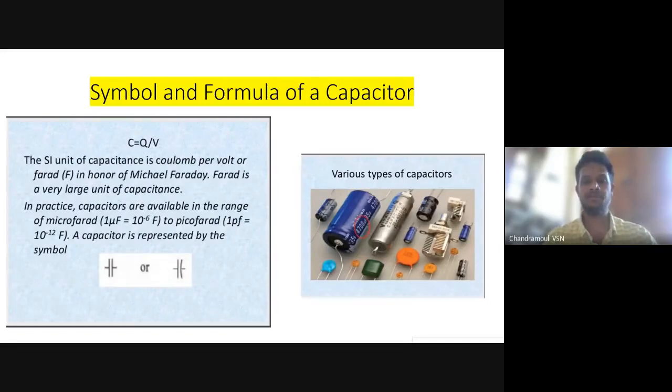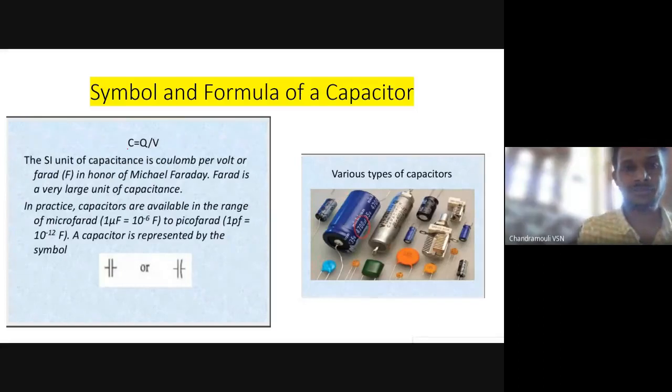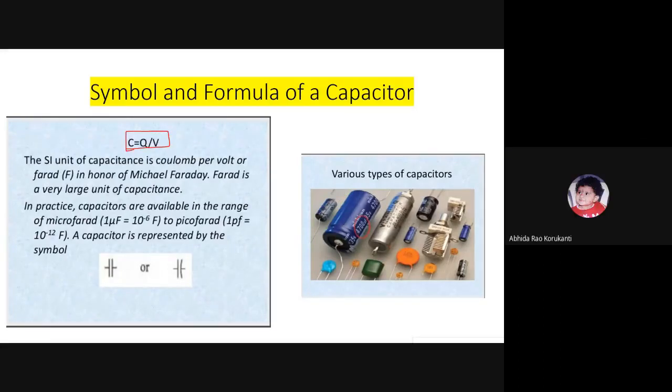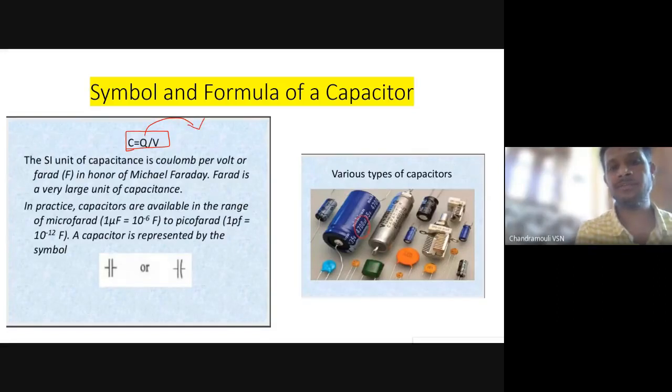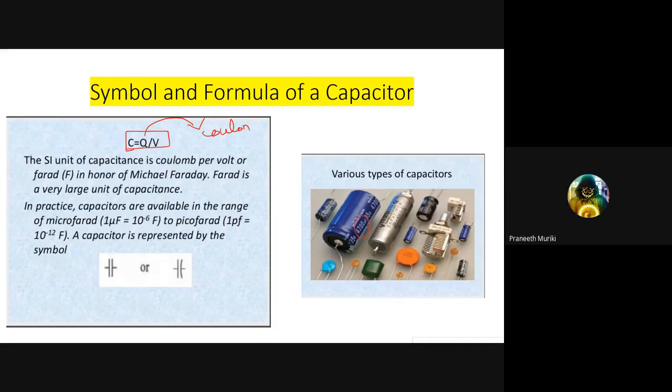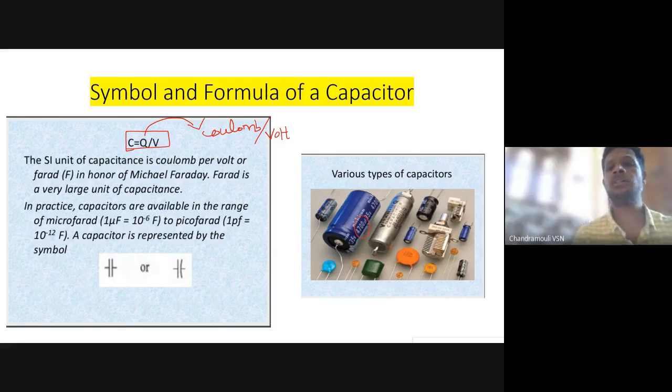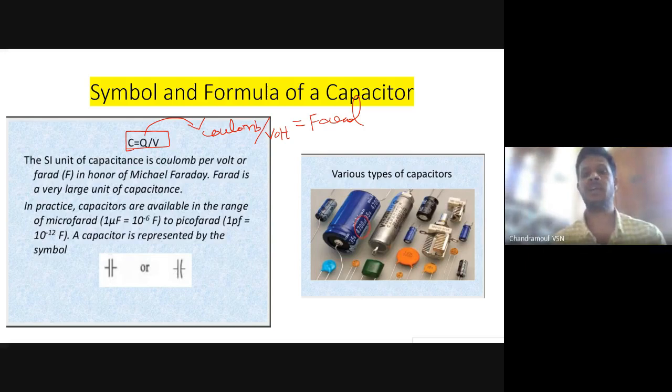Next, I think Sloka. Sloka, are you there, beta? Okay. What is the formula of C as it is given? C is equal to Q by V. The charge is measured in coulomb and potential in volt. Coulomb per volt is called farad, in honor of Michael Faraday. On his name, we gave the specific unit for capacitance, farad.